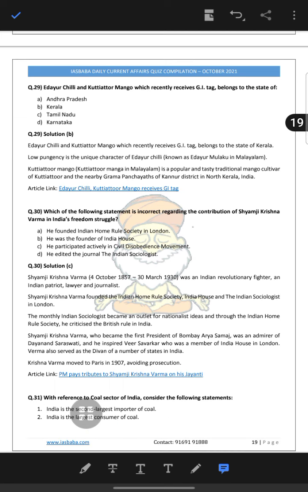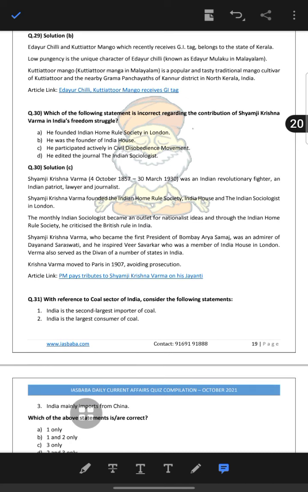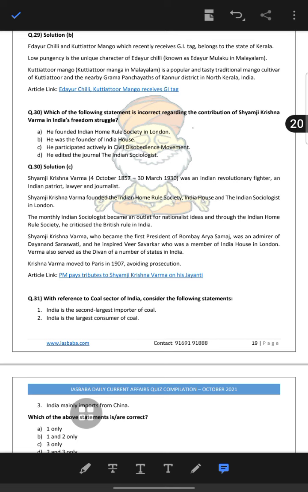Which of the following is incorrect regarding the contribution of Shyamji Krishna Varma to the Indian freedom struggle? So he participated actively in the civil disobedience movement. Shyamji Krishna Varma was a revolutionary fighter, an Indian patriotic lawyer and journalist. He founded the Indian Home Rule Society, India House, and The Indian Sociologist in London. The monthly Indian Sociologist became an outlet of nationalist ideas through the Indian Home Rule Society. He criticized British rule in India.